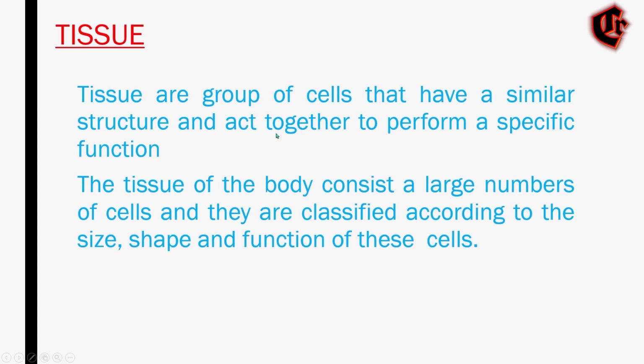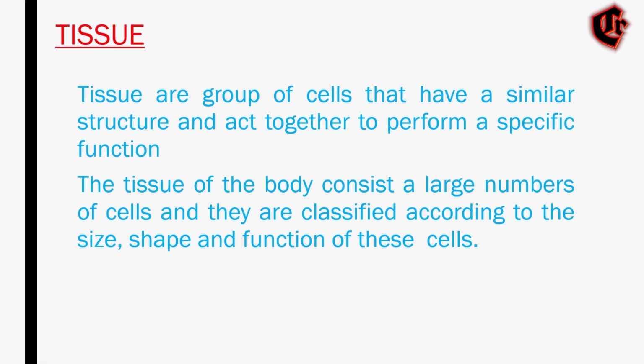Although there are many types of cells found in the human body, these cells are organized into four broad categories, that is the epithelial tissue, the connective tissue, the muscle tissue, and the nervous tissue.